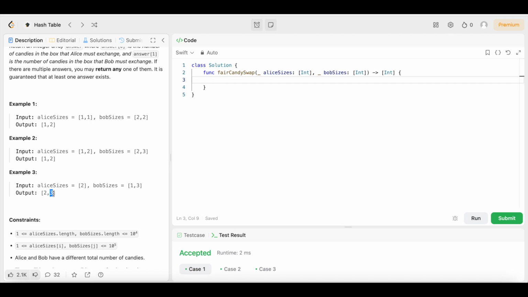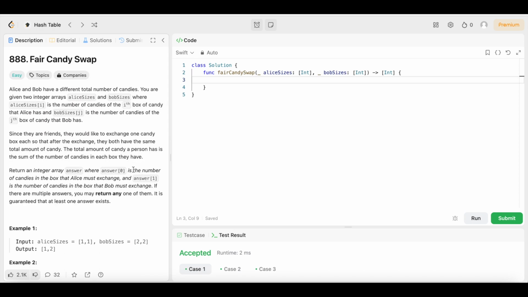We take Bob's 3 and give that to Alice, right? Now Bob would have 3 candies over here, and Alice would have 3 candies over here, right? If we move this 2 over here and this 3 over here, they both equal 3. It will be a 3 over here, and it will be a 1 and 2 over here, and they'll both be equal to 3. And that seems like a fair candy swap to me as well, y'all. So, hence the name of the problem.